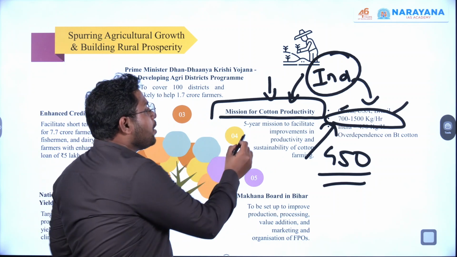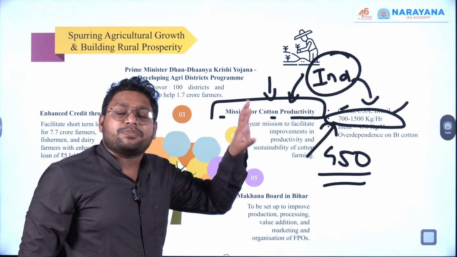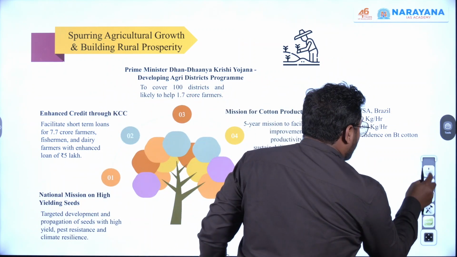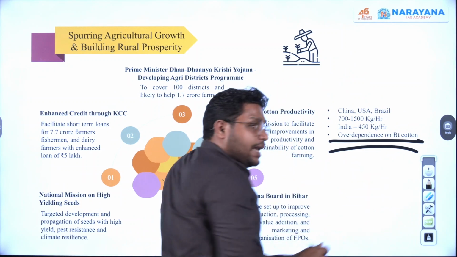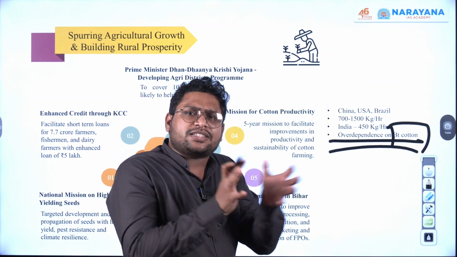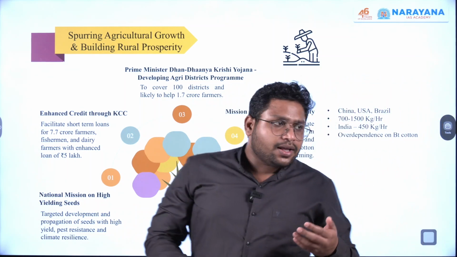It's a 5-year program or mission that the government has launched, wherein productivity will be specifically focused. Okay. And apart from that, as far as cotton is concerned, we are very much dependent on our traditional seeds, or specifically this BT cotton. So now the government is saying we will diversify this segment. Okay.